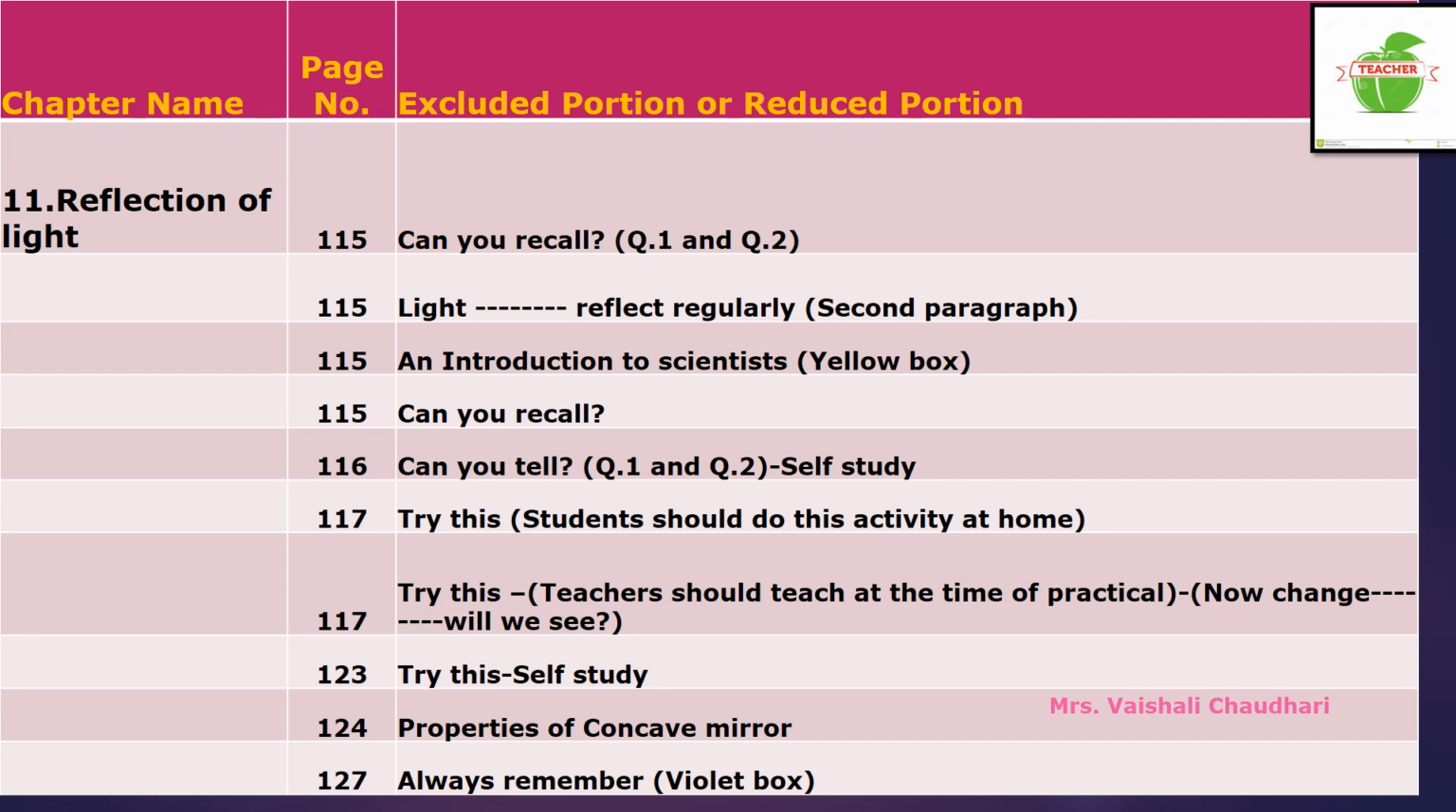Now come to page number 127. On page number 127, always remember, this topic is there, that is a violet color box. This topic is excluded from your syllabus, children. So this is the reduction, or this is the excluded, omitted portion of chapter 11.